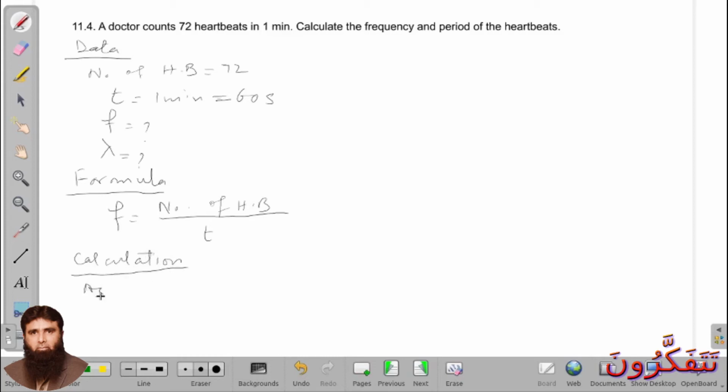So frequency is equal to 72 divided by 60. When you divide 72 by 60, the answer will be 1.2. So frequency is 1.2 hertz. So in 1 second the frequency of the heartbeat is 1.2 hertz.